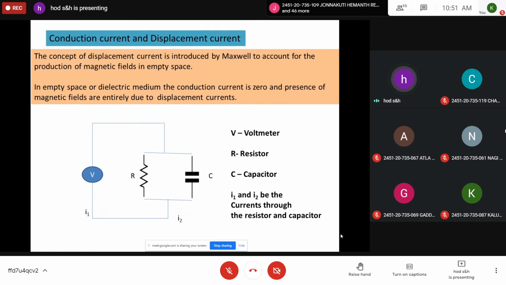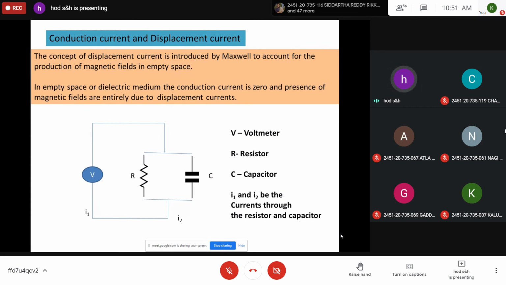But in empty space, there is no medium. So how are the electric and magnetic fields present, because light travels in space, and electromagnetic waves travel in space? How are the magnetic fields generated, because there is no conduction current? To explain that, Maxwell proposed another concept which is called displacement current.